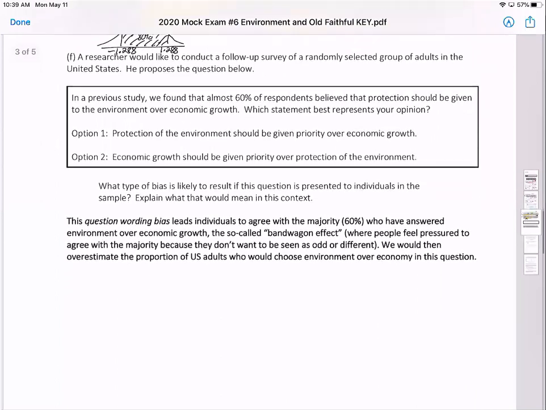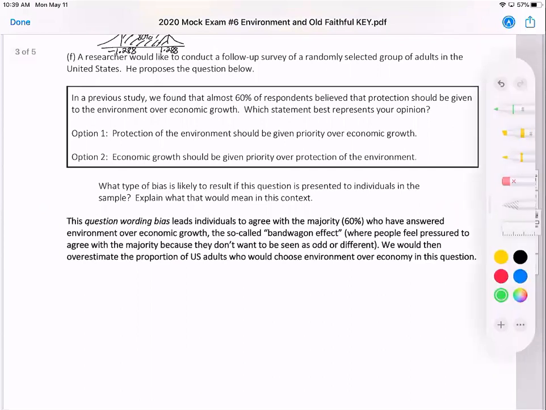Okay, and then the last question. A researcher wants to do a follow-up survey of a randomly selected group of adults in the US, and he proposes this question: In the previous study, we found that almost 60% of respondents believe protection should be given to the environment over economic growth. Which statement best represents your opinion? Option 1, the environment statement. Option 2, economic growth.